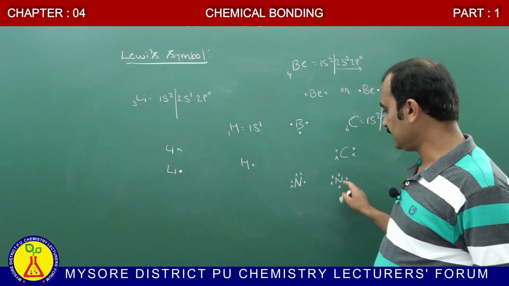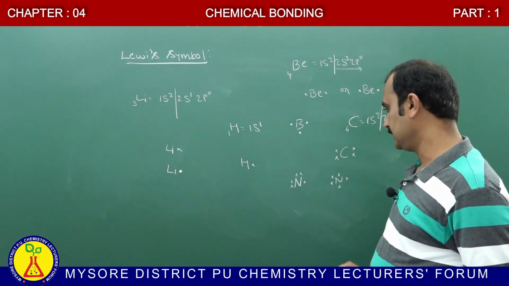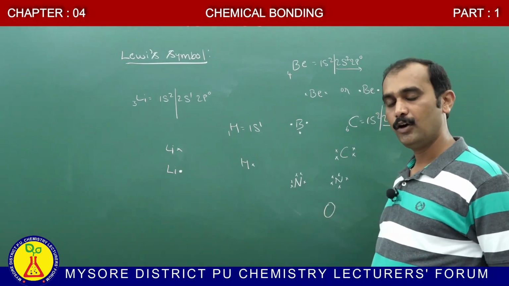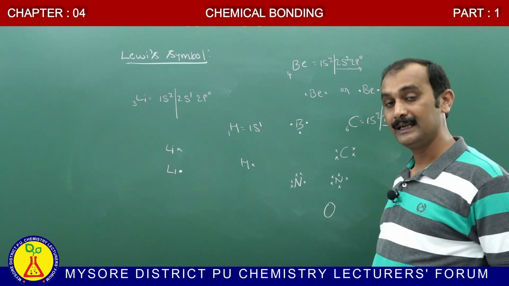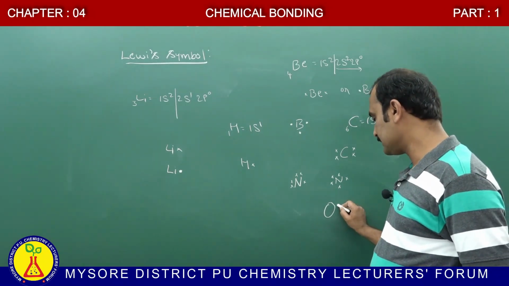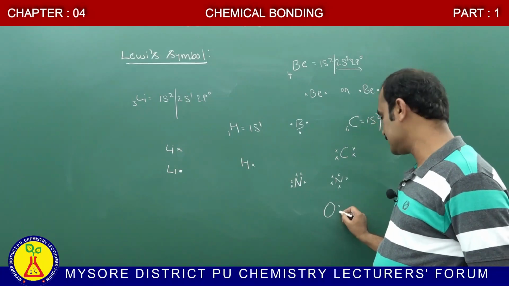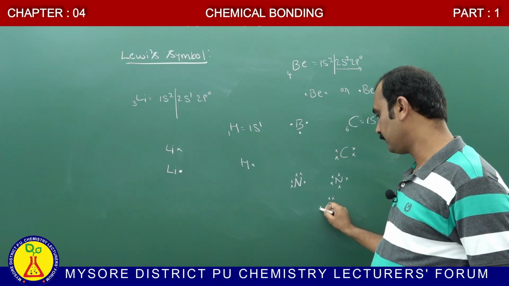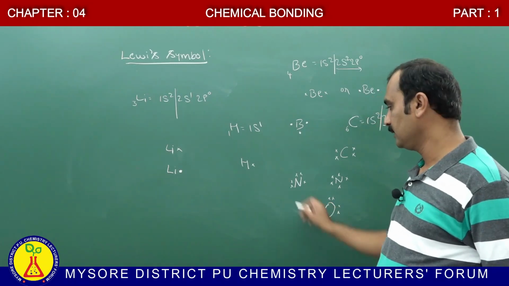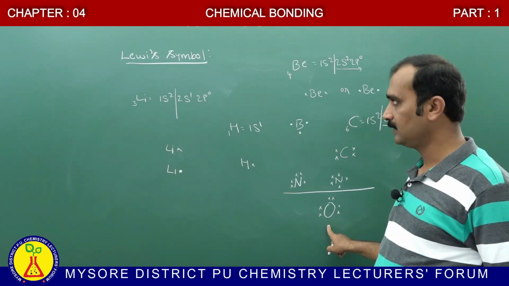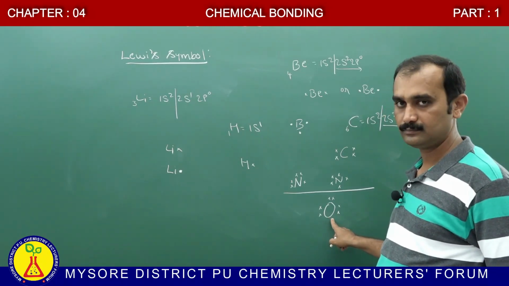Okay. This is the Lewis symbol for nitrogen. Similarly, for oxygen, how many valence electrons are present? 6. This 6 valence electrons is represented according to the Lewis symbol like this: 1, 2, 3, 4, 5, 6. This is the Lewis representation for oxygen.